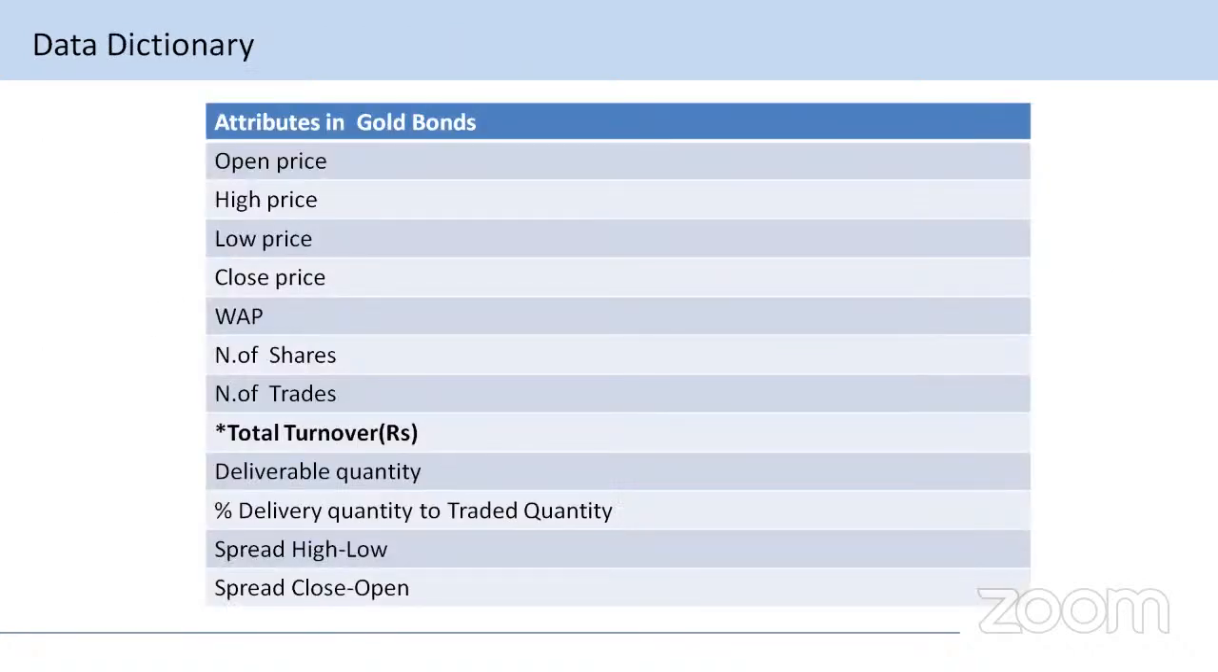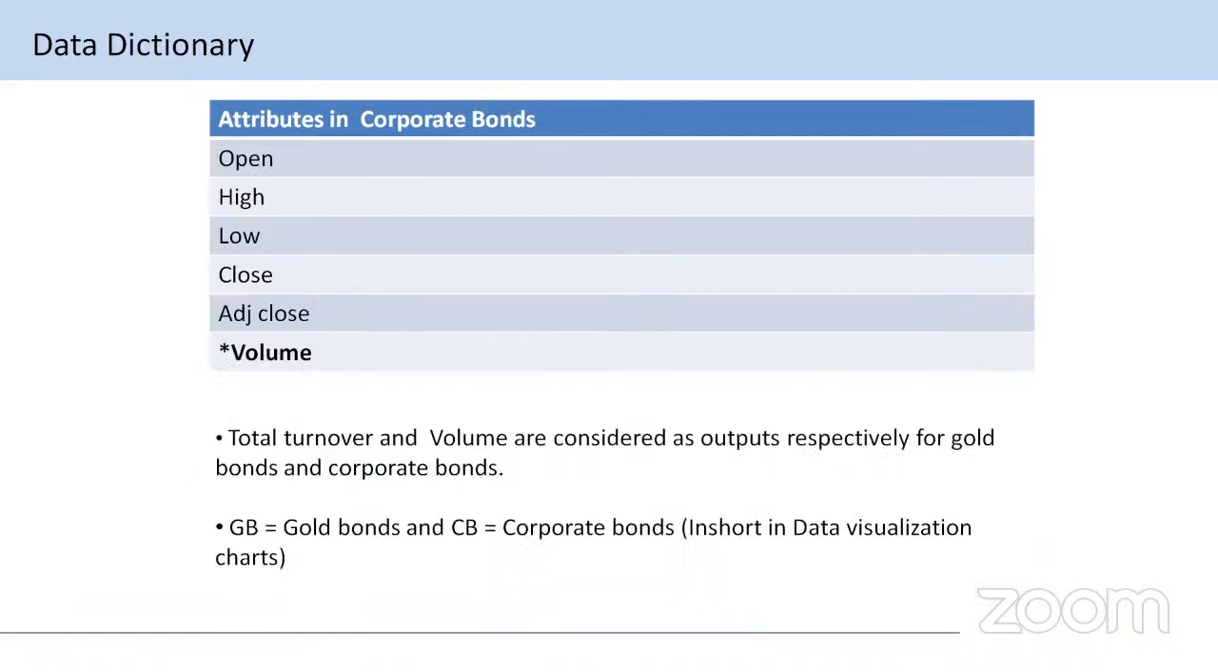The data dictionary of this project: the attributes in the gold bonds are open price, high price, low price, close price, WAP meaning weighted average price, number of shares, number of trades, total turnover, the deliverable quantity, the percent deliverable quantity to traded quantity, spread high-low, and spread close-open.